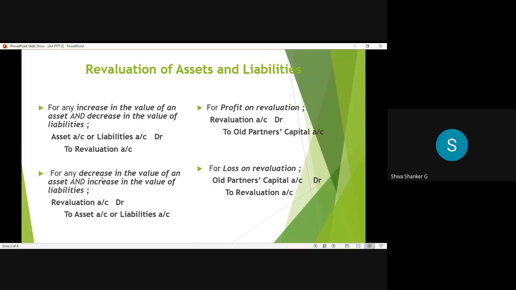So what is the journal entry for the second case? That means decrease in the value of an asset or increase in the value of a liability means revaluation account debtor. Just simply remember, revaluation account is to be debited at the time of loss. So revaluation account debtor to asset account or liabilities account.